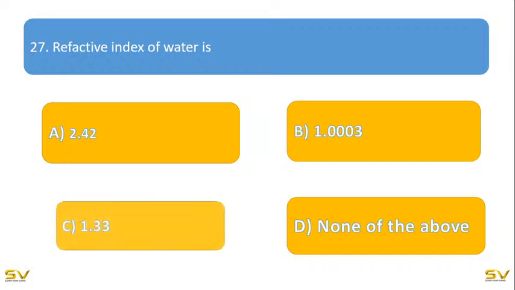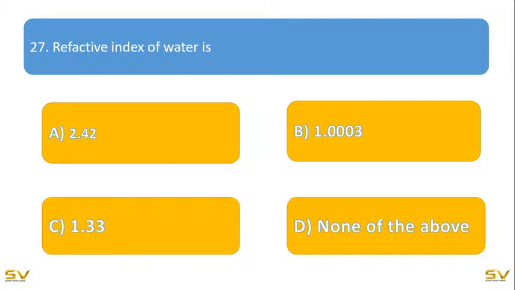Yes, it's 1.33 because diamond's refractive index is 2.42 and air refractive index is 1.0003 and definitely water is 1.33. So this is about the refractive index of water. Very good. I got answers from Sai Lakshmi, Harika, Aisha, Sumangali.